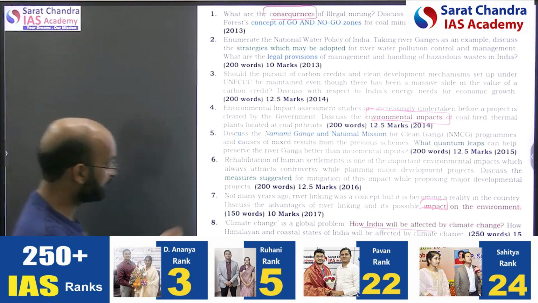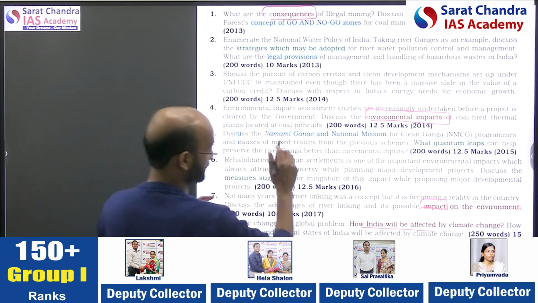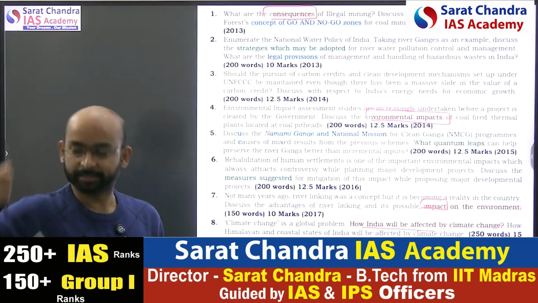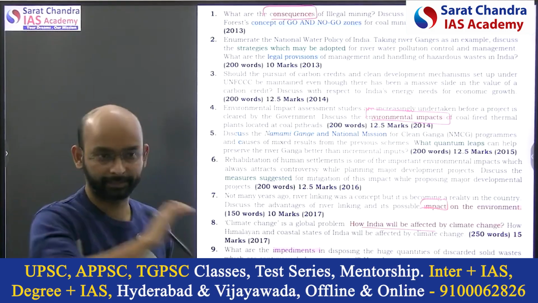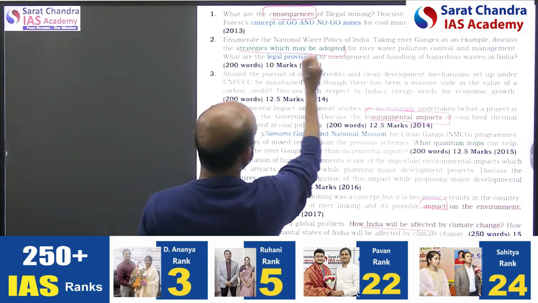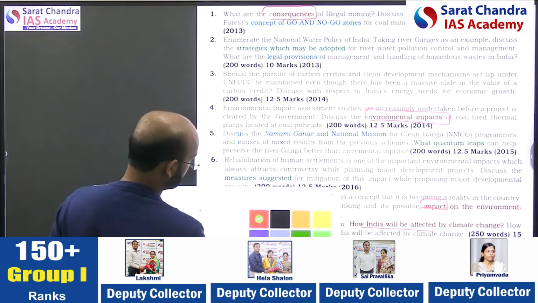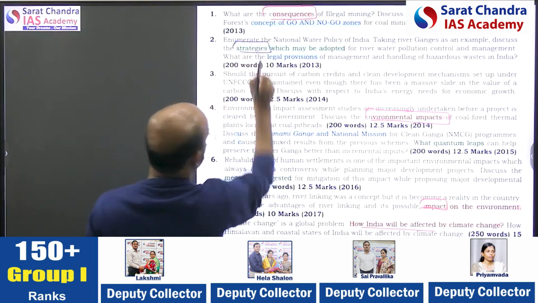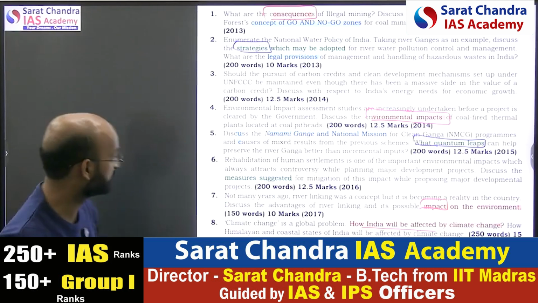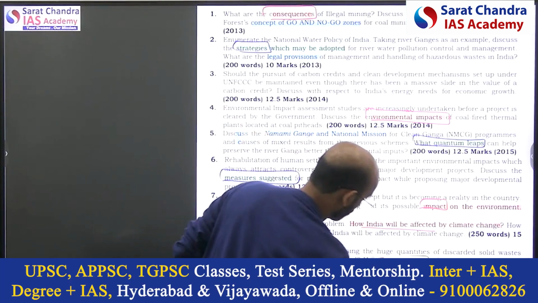The second thing is that if impact is there, they are asking what measures to be taken in GS-3. Now in GS-3, mostly questions are also asked from disaster management, how you are going to mitigate the disasters, right? So here also you see the strategies which may be adopted. They are asking which strategy can be adopted, what quantum leaps can help, that is, what initiative can help, suggest the measures, how do we remove.